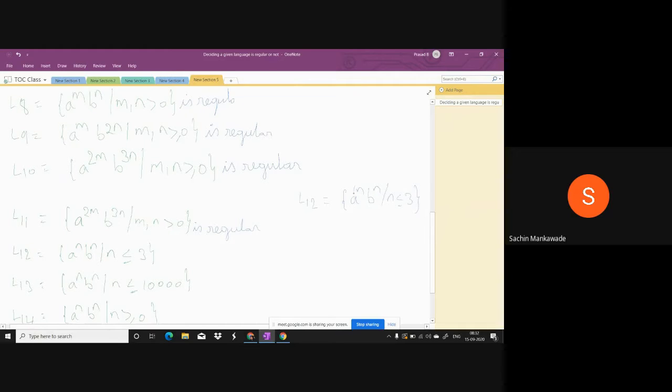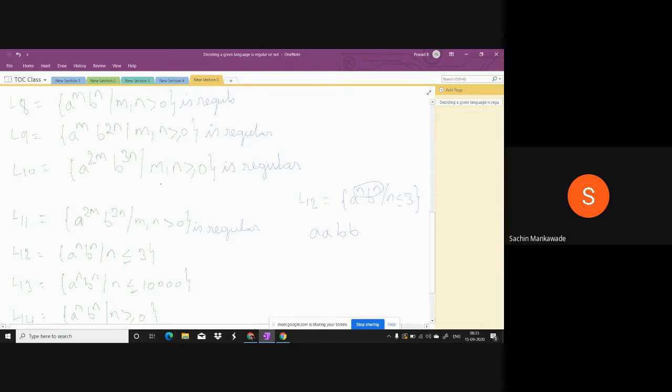Here, these two powers are the same, meaning whatever the number of A's, that many B's should be there. Meaning if the n value is 2, if A's are 2, then B's must also be 2.